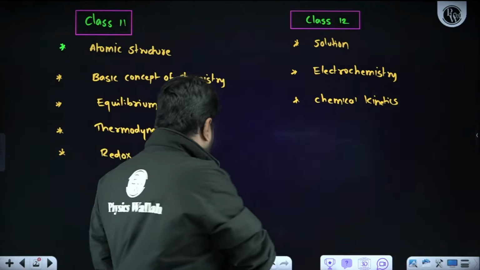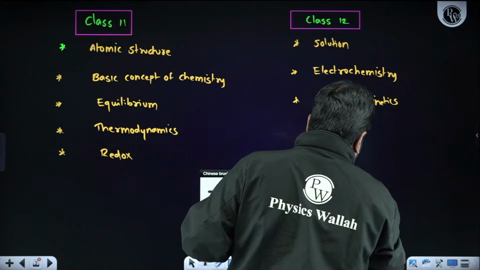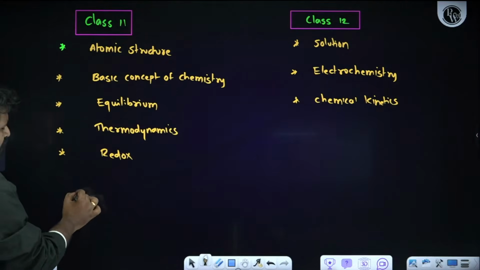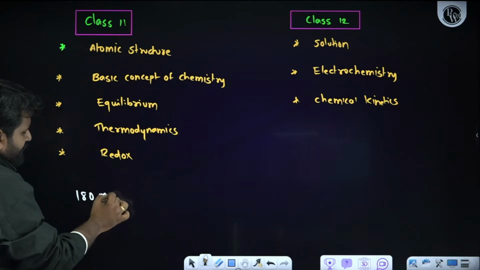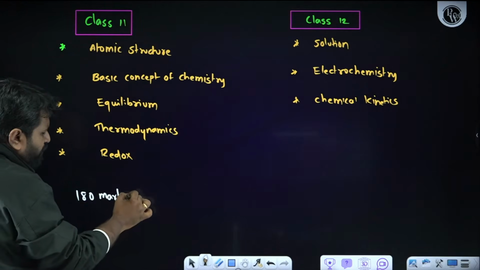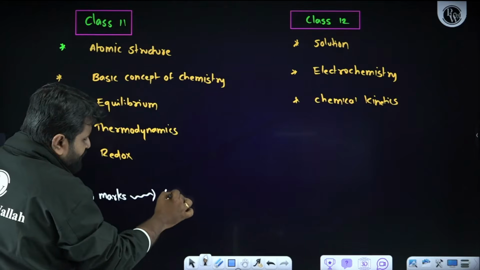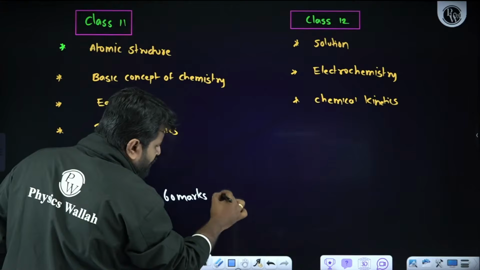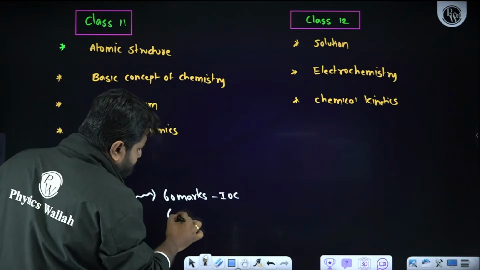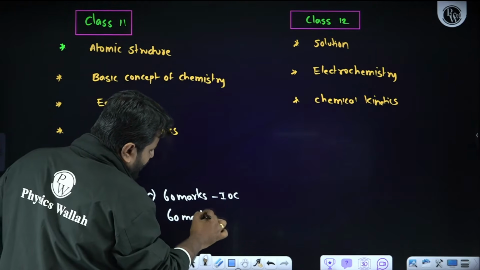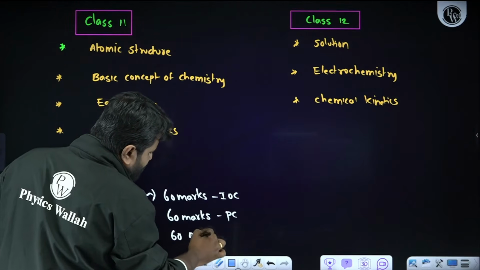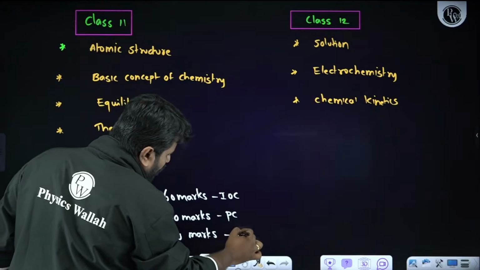Very simple. If I talk about the NEET paper, we know the total marks in chemistry is 180. In that, for sure, 60 marks will come from inorganic chemistry, 60 marks from physical chemistry, and 60 marks from organic chemistry.